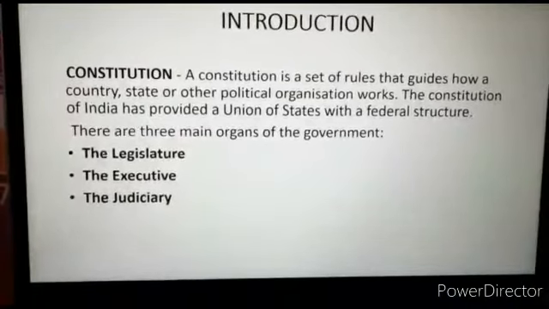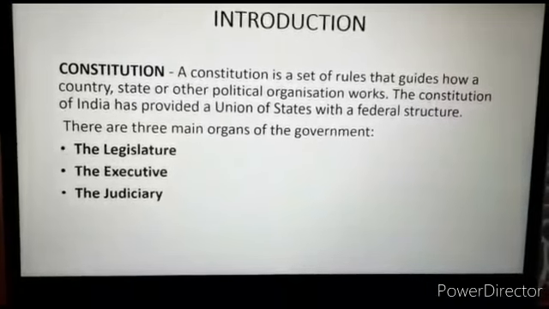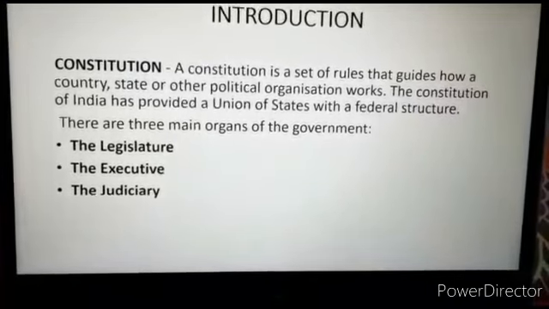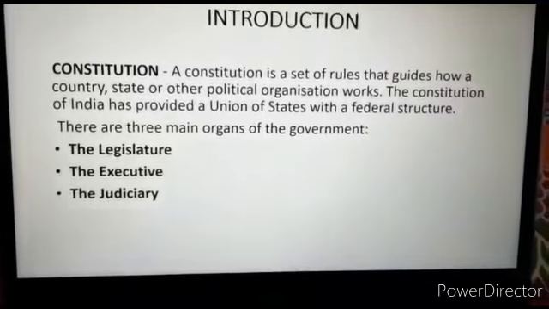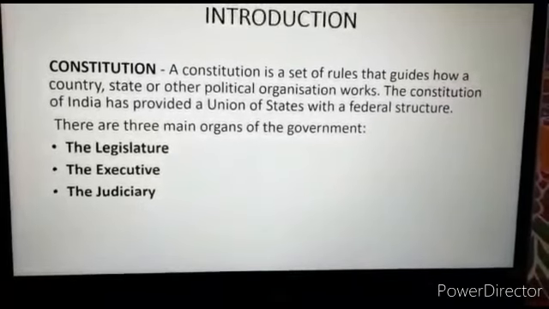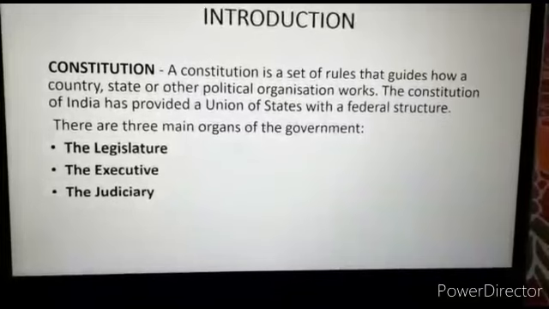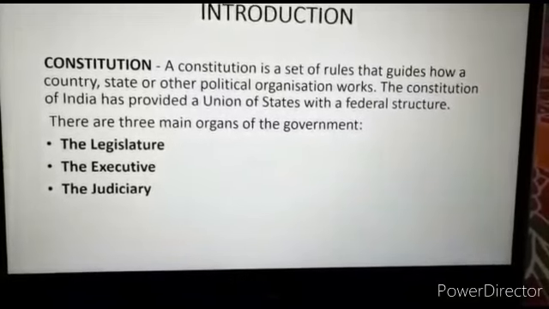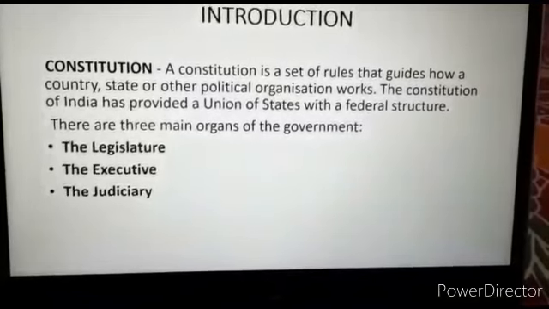Now before we start, let us discuss what a constitution is. A constitution is a set of rules that guides how a country, state or other political organization works. It helps a country to run smoothly. So you may say it is the book of law.